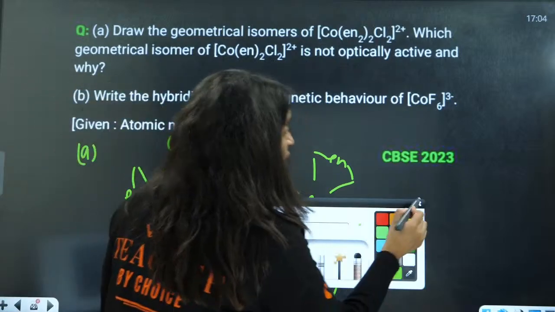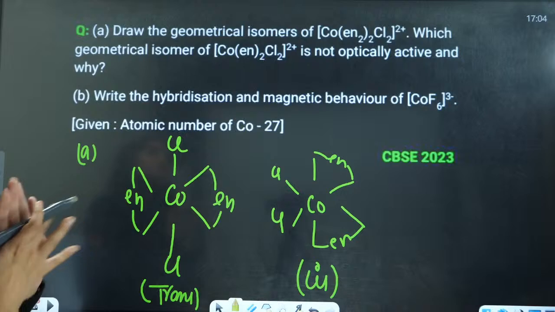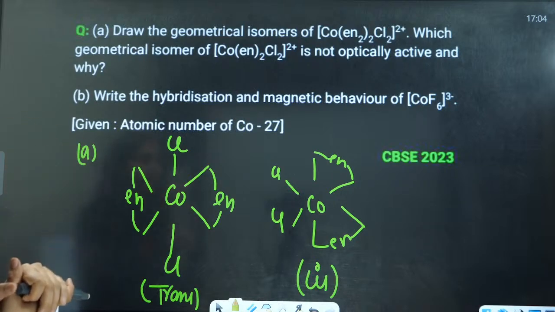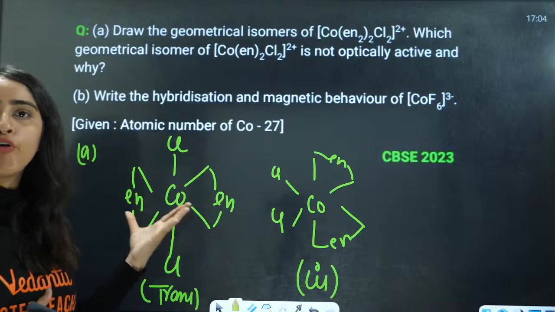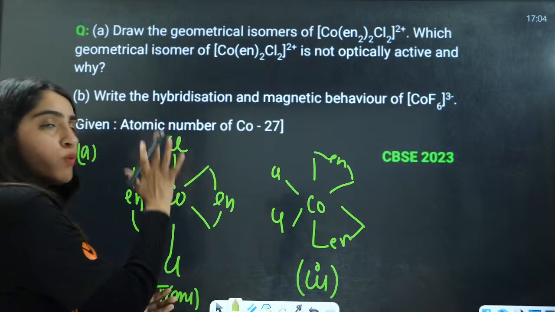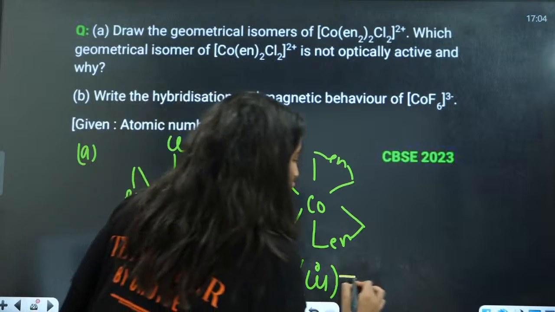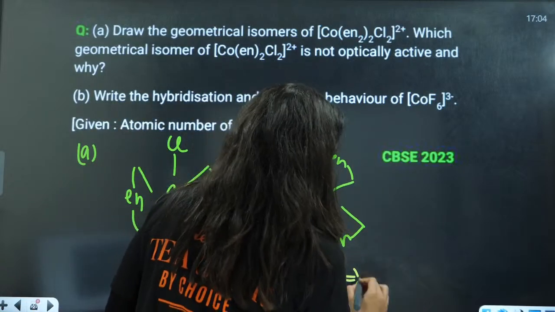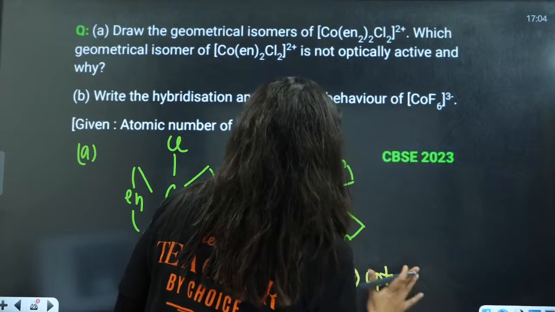Now, which geometrical isomer is not optically active? The trans isomer is going to form a mirror image that is superimposable, so the trans is optically inactive.